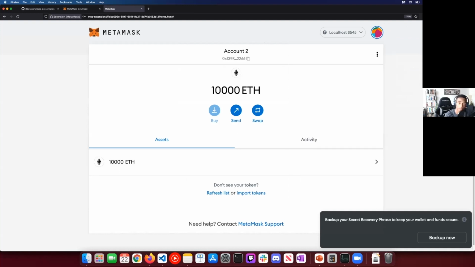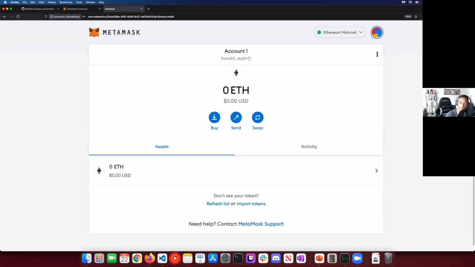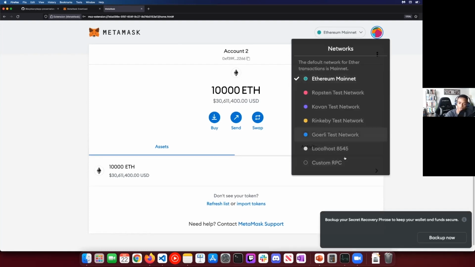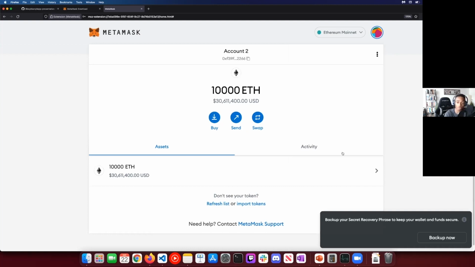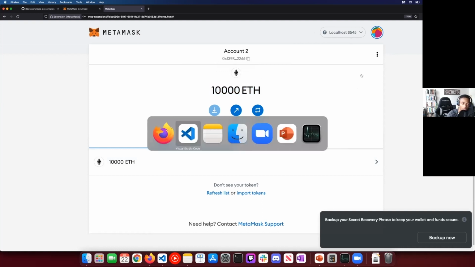But also, when you've done this, oh wow, look at that. I guess it's mainnet too. Interesting, that's weird. I don't think that's true. But if it is, what we're going to do now is switch to a different type of network. We're wanting to do localhost development, so we're switching over to localhost 8545, right? Because this is where we'll be doing a lot of our work, as I said, where we're running our local node. This is what we're going to be working with on our local developer environment.